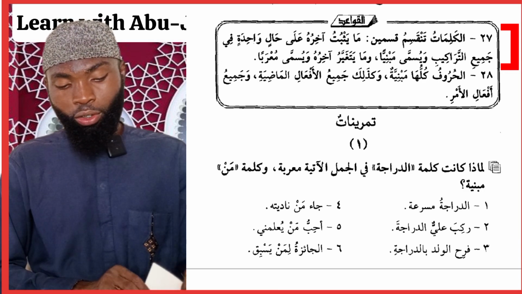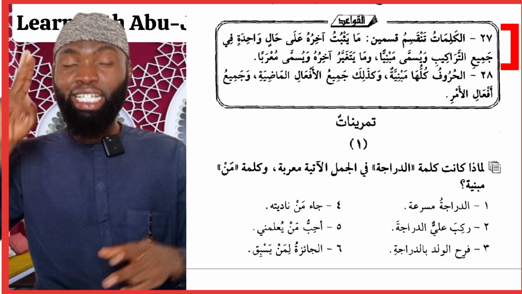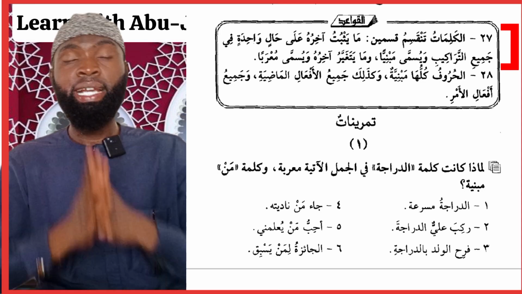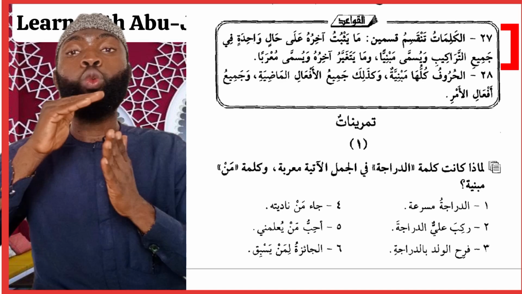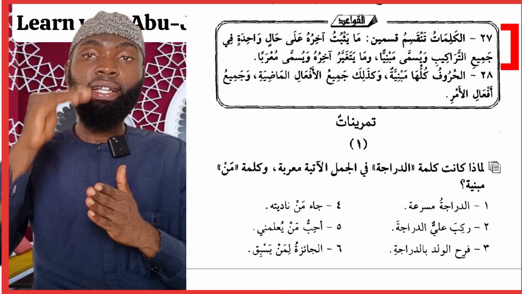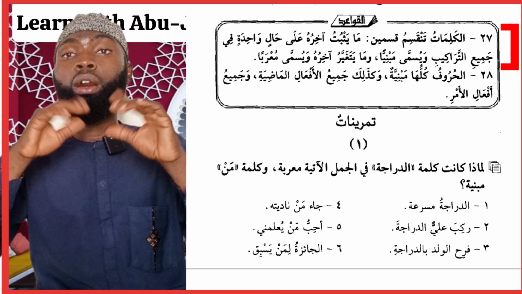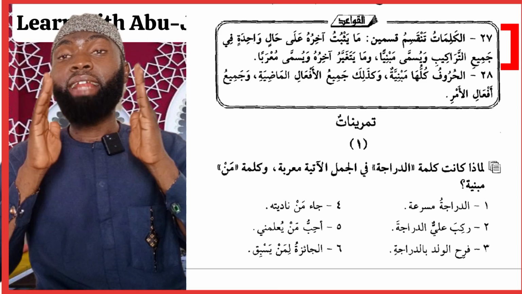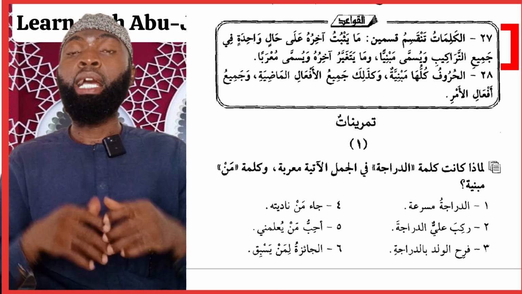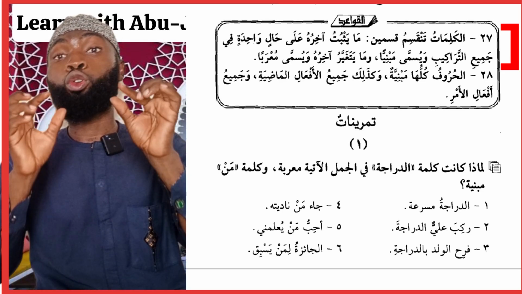Rule number 1 says al-kalimatu tanqasimu ila qismayn. The words are divided, categorized into two. The first, ma yathbutu akhiruhu ala halin wahidatin. The first category is the category which will remain non-declinable. The end of the word will hold onto a case, either fatha, kasra, dhamma, or sukun, في جميع التراكيب ويسمى مبنيا. In all of the structures, these words will appear in this way, and these words are called mabni. وما يتغير آخره ويسمى معربا. And we have the other category whose ending will always change, and this category is called the mu'rab.